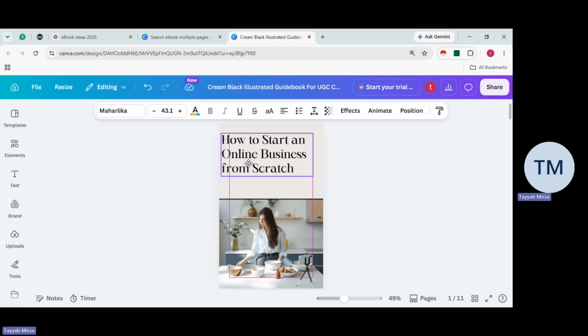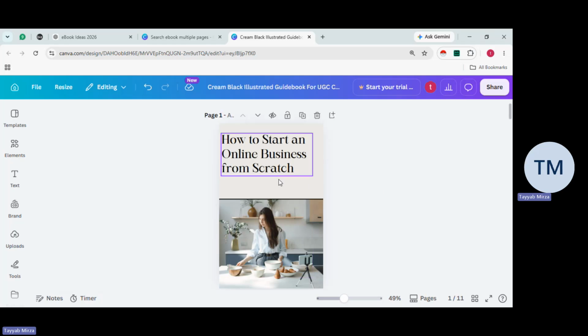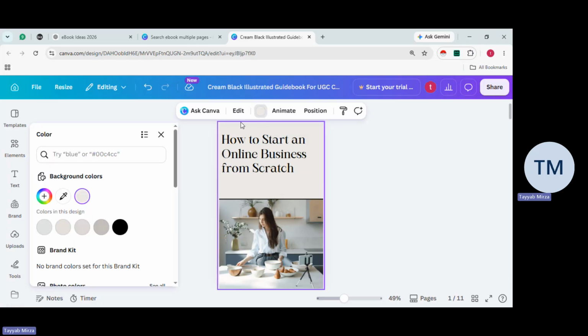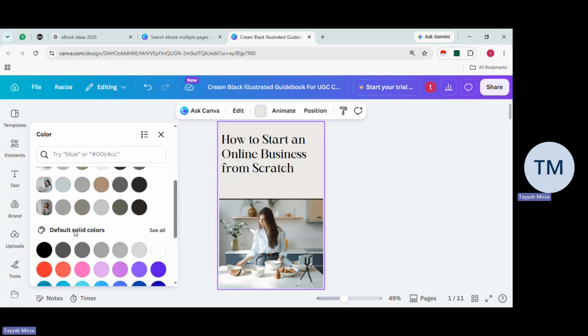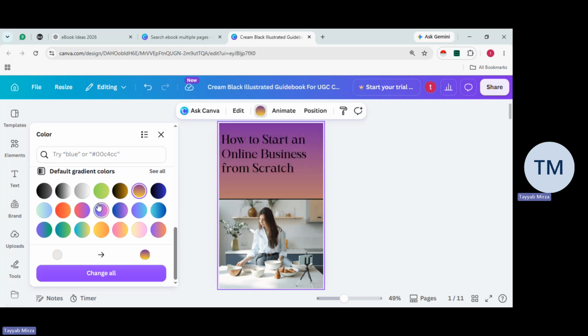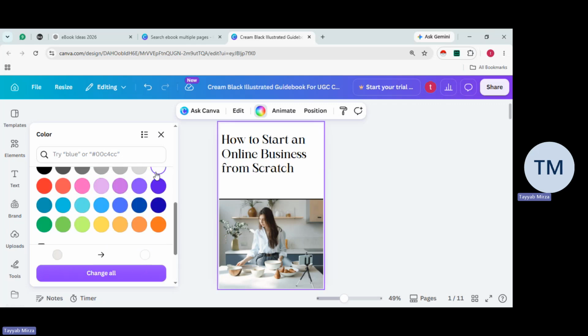Now, once we have clicked on how to start an online business from scratch, we can easily adjust it over here if you want it on the top, on the side, right? It all depends on you. But if you want to change the color of the background, it's also very simple to do. You simply click on the background and you will be able to find the same color on the top. Make sure you click on that color. Then we will get plenty of colors that we can choose and adjust accordingly, right? If we want to go with this one or this one or this one, we have plenty of options, right?